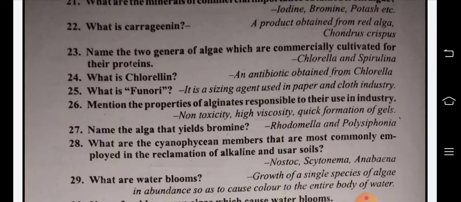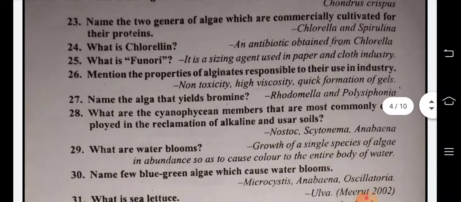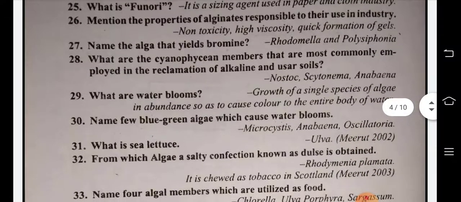Name the two genera of algae which are commercially cultivated for their protein: Chlorella and Spirulina. What is chlorellin? An antibiotic obtained from Chlorella. What is Funori? It is a sizing agent used in the paper and cloth industry. Mention the properties of alginates responsible for their use in industry: non-toxicity, high viscosity, quick formation of gel. Name the algae that yield bromine: Rhodomela and Polysiphonia. What are the cyanophycean members that are most commonly employed in the reclamation of alkaline and usar soil?